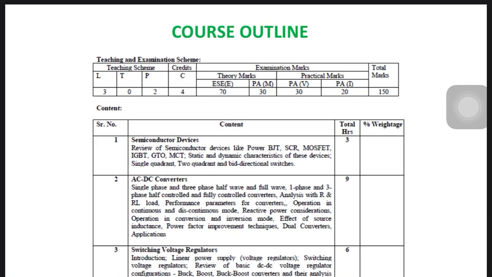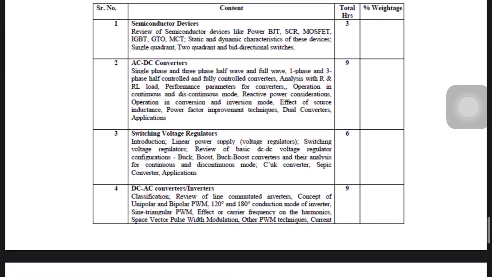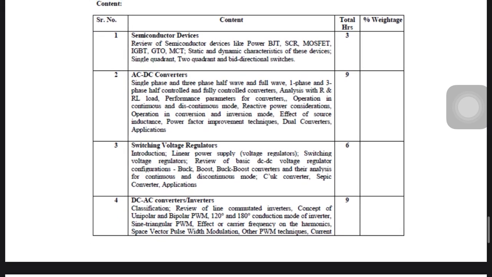From the next session we will discuss what a semiconductor device is, starting one by one. Maybe you are familiar with all this, but we will cover its characteristics and applications both. So, the first chapter is semiconductor devices, in which BJT, SCR, MOSFET, GTO, MCT are all the devices, and 4 quadrant bidirectional switches, DIAC, TRIAC, meaning all power semiconductors.